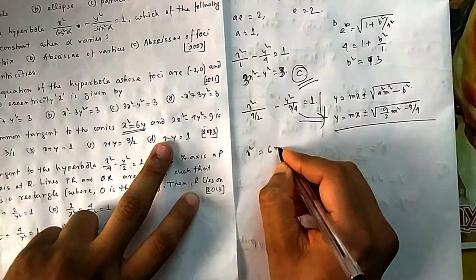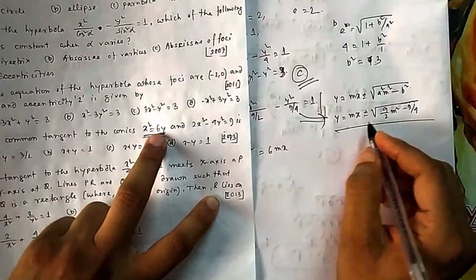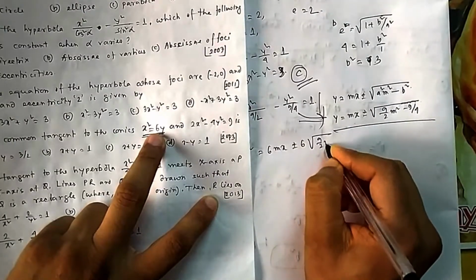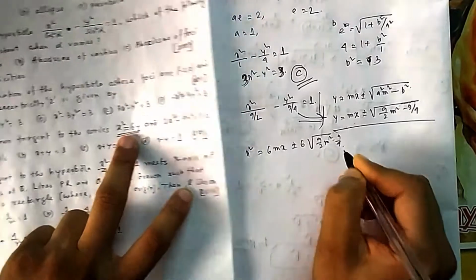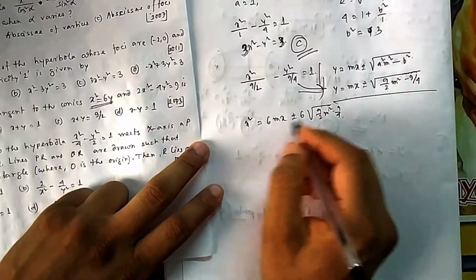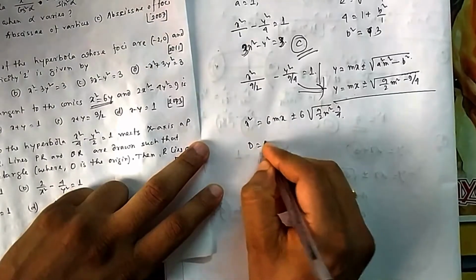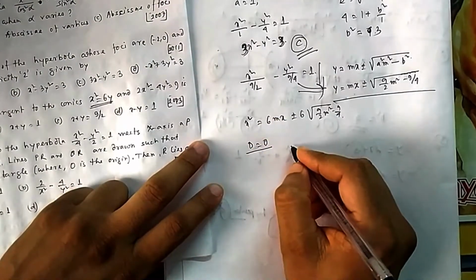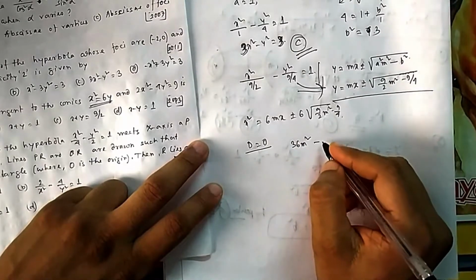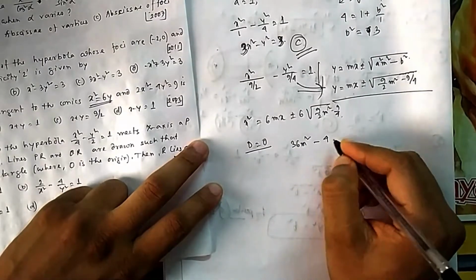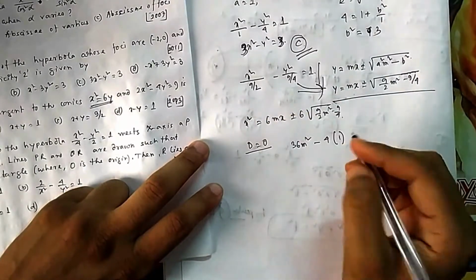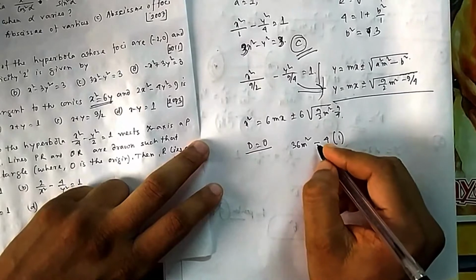So it should be 6mx if you put in place of y this, and then plus minus 6 by 2 m square minus m by 4. So if you do this, you can make it quadratic. Then finally if you make D equal to 0, b will be this one, minus 6m, that is b square minus 4ac. a is here 1, because this will come this side, so it will be minus plus. So you can put a plus minus here.